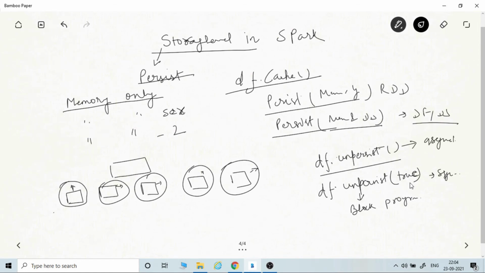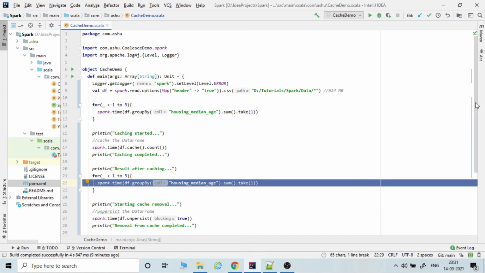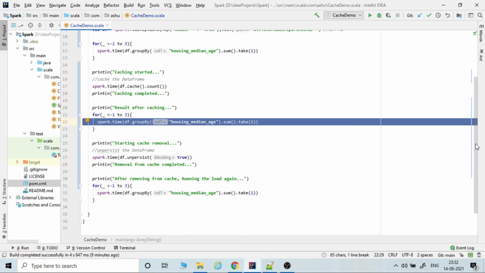All right. Let's have a look at the code to see how we can use cache in a Spark program. We are reading a list of files and creating a data frame, and then we are doing a group by on the column housing medianage, doing a sum operation on that, and just taking one record. We are doing this three times just to see how much time it takes. Then we will cache the data frame, and after caching we'll again run the same operation just to see the difference between the time taken. After that we'll remove the cache and again run the load. So let's run the program.